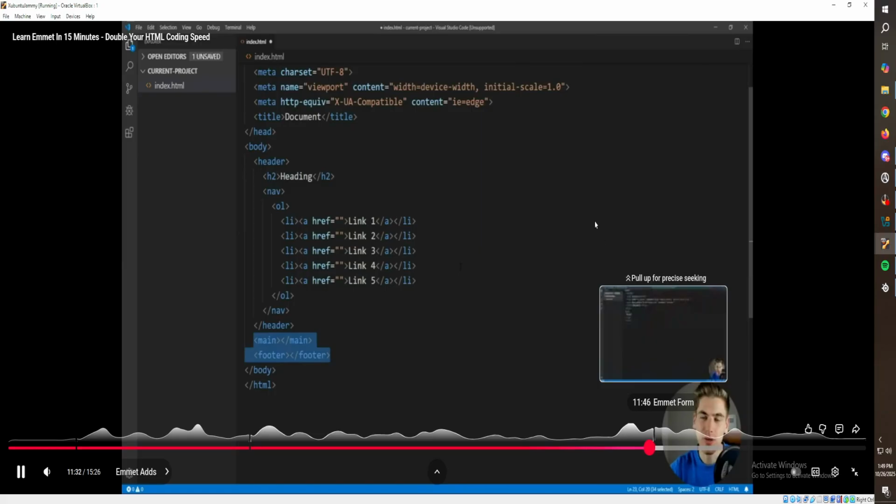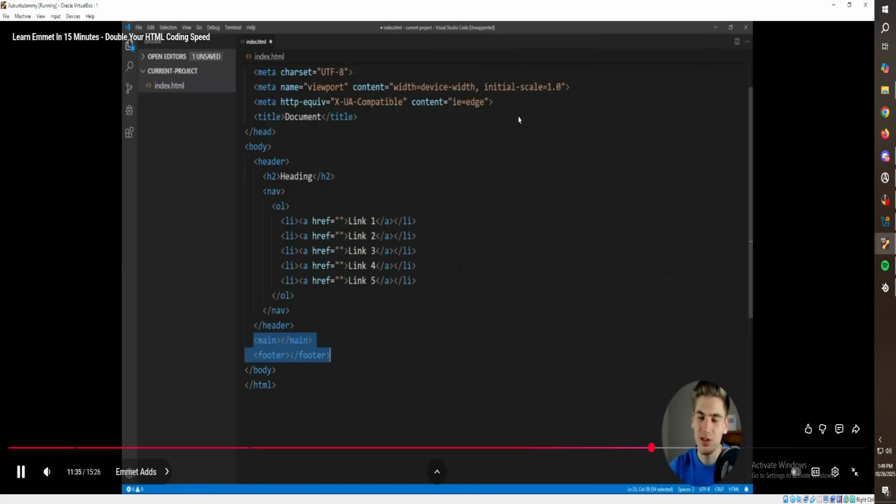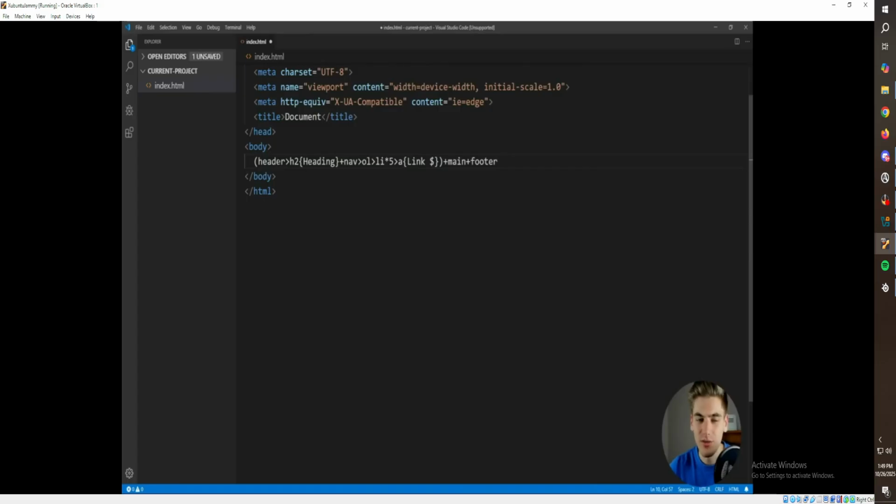So this is a really powerful way to generate some boilerplate for your HTML document. Another example of something we could do would be, for example, a form.